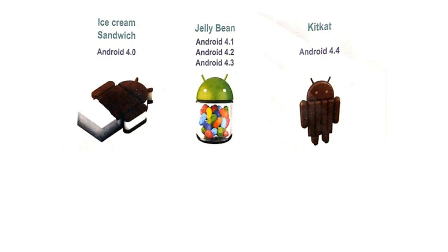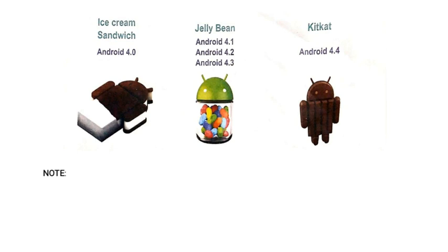But after the KitKat version, they introduced Lollipop version 5, Marshmallow version 6, Nougat version 7, and Oreo Android version 8. Then at present we are in Pi, Android version 9. But up to KitKat only they indicate in the textbook.